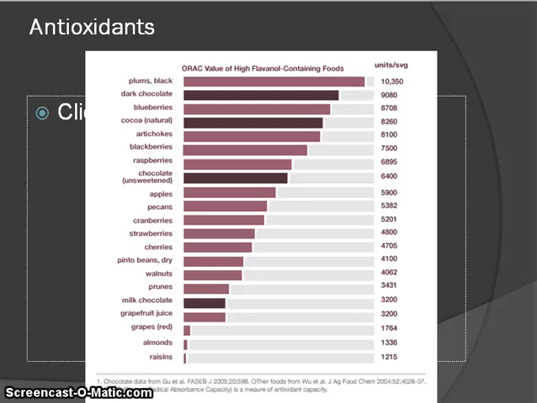Now this is a graph showing the relative antioxidant content of foods. Dark chocolate is at the top of the list, along with several berries and other fruits. Antioxidants make up more than 10% of the weight of dry, raw cacao beans.